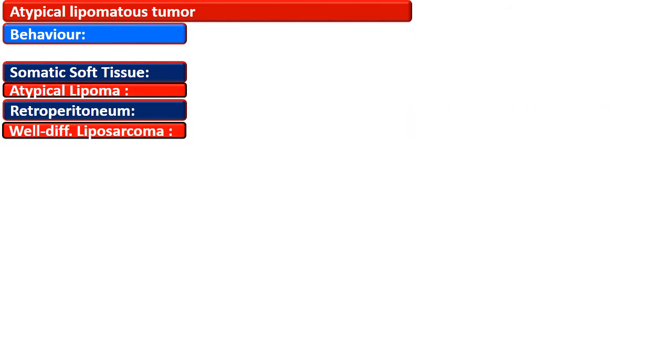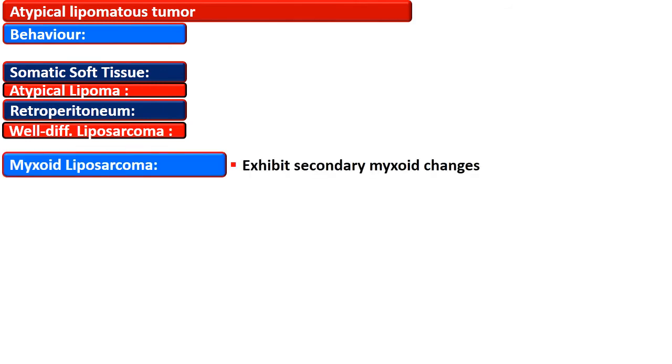Therefore, some people label the somatic soft tissue atypical lipomatous tumor as atypical lipoma, while the retroperitoneal atypical lipomatous tumor is labeled as well differentiated liposarcoma. But usually the term atypical lipomatous tumor is used for both.